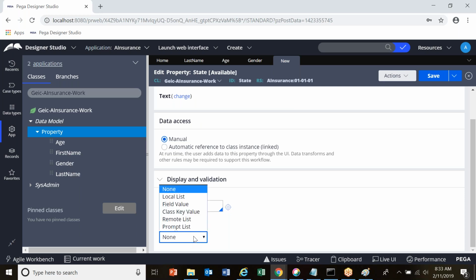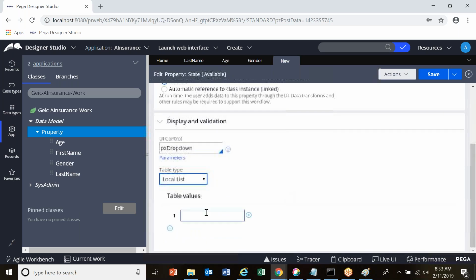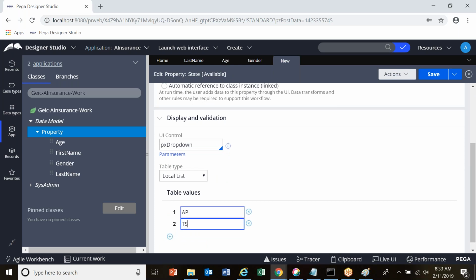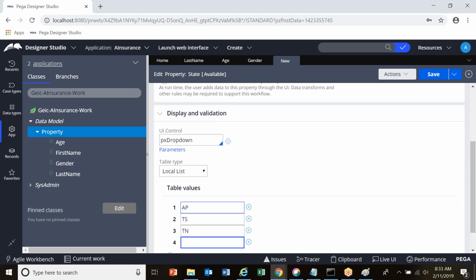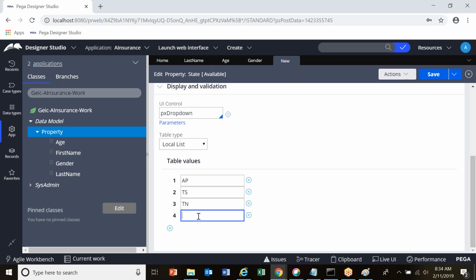And here, see here, table type. Let's take this as a local list. So here I can configure n number of states. Let's take this as AP, TS, TN. Can I pull this state from a different table instead of hard coding?